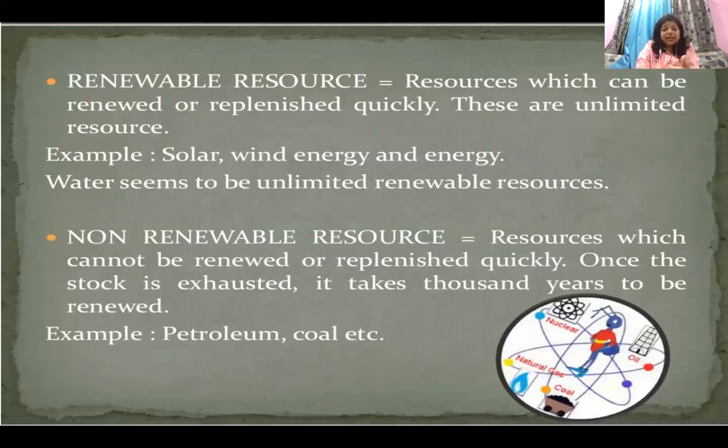Thousands of years it takes. It is sucked up into the rocks and all, and then coal and petroleum are created. Therefore, coal and petroleum are also called fossil fuels because they are submerged under which rock? We have discussed three rocks: igneous rocks, sedimentary rocks, metamorphic rocks. Out of these three rocks, in which rocks will you find coal and petroleum submerged as a fossil fuel? Okay, those who say igneous rock, raise your hands.